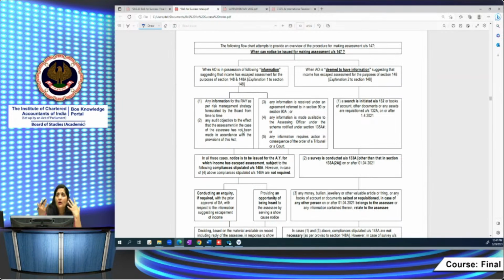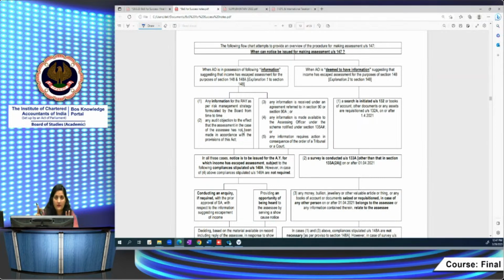Then when is an income said to have escaped assessment? There are certain circumstances laid down in section 147. Section 148 says when a notice can be issued. A notice can be issued only when an income is said to have escaped assessment. There are two things: either information suggests that income has escaped assessment, or there is deemed information that income has escaped assessment.